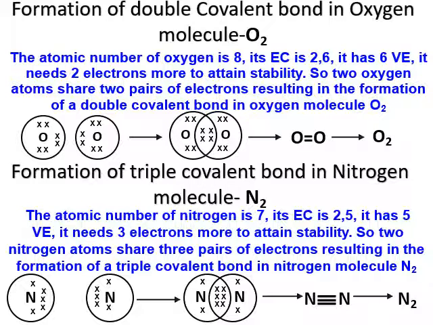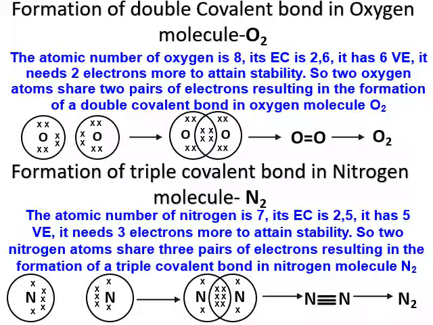You can see the electronic dot structure of the oxygen atom having 6 electrons in its outermost orbit, and when they combine, they share. Each partner of oxygen will give 2 electrons, and 4 of the electrons are common between the 2 oxygen atoms. It is denoted by O double bond O, that is, O2 gas.